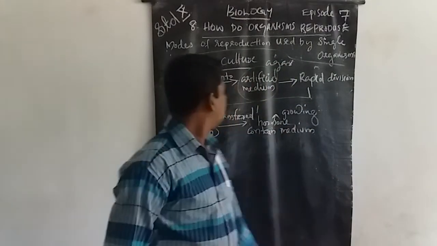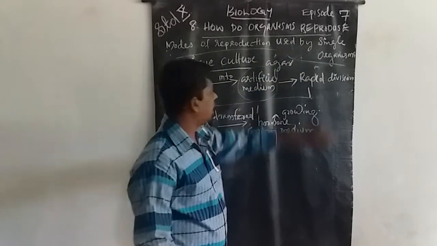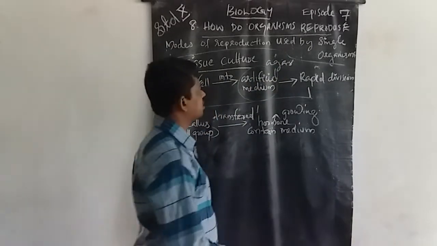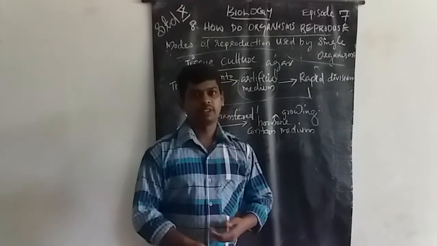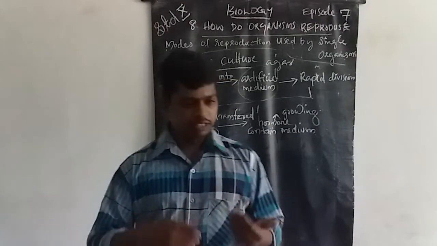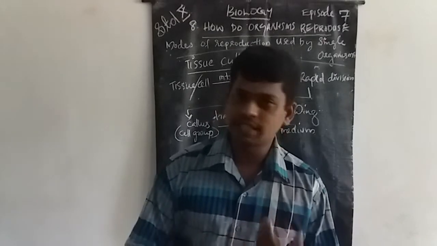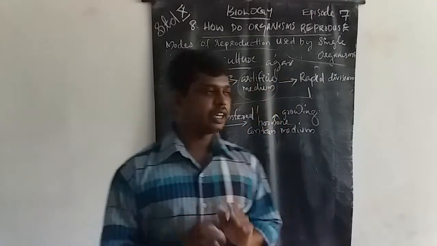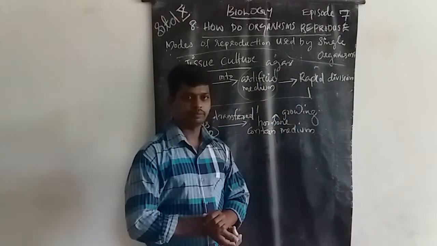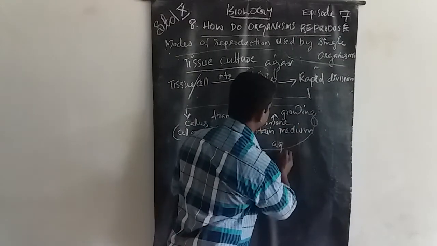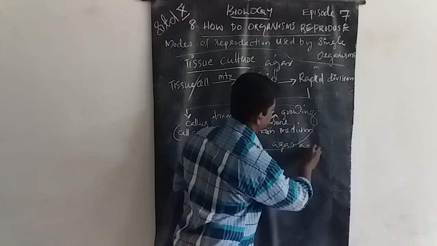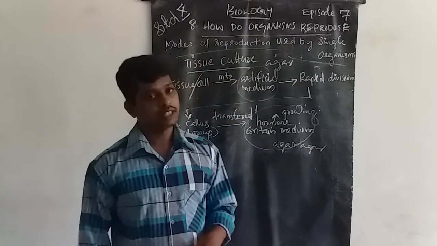This agar has nutritive substances for growing, such as nutrients and minerals. The hormone-containing medium is also agar, the next medium.